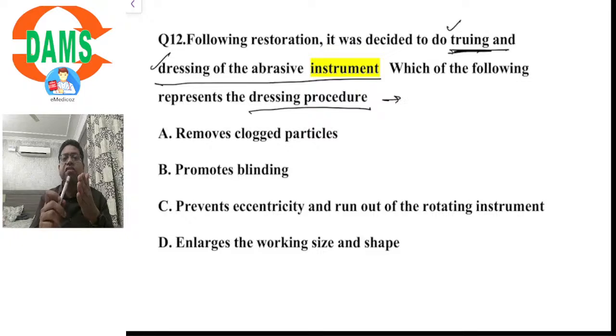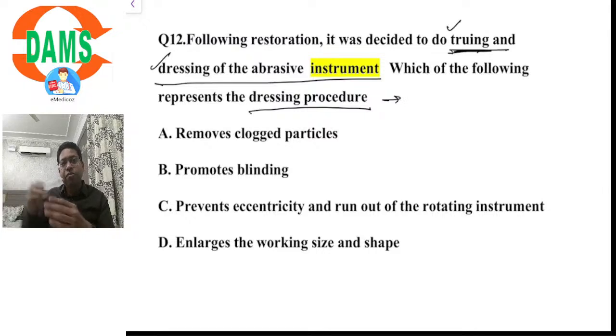It is done to check the concentricity, or eliminate any eccentricity or run out of the material. There is a point that would be placed in a micromotor or any other suitable device. It would be rotated for doing finishing and polishing of the restorative material. So before attempting finishing and polishing, we have to do truing of the material.